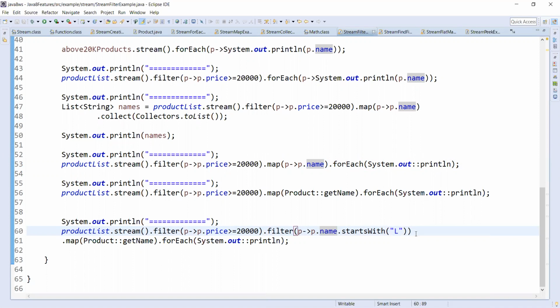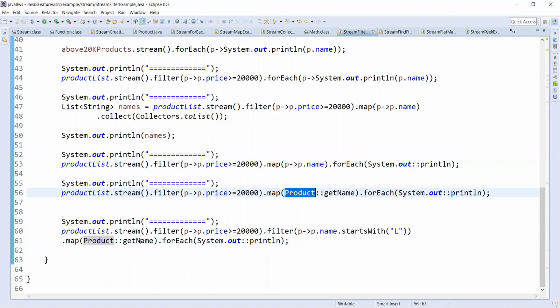After this we get one product, as laptop is the only product which starts with L. And for map, here we are using map with the product's getName method reference operator. So we can use a lambda or the method reference operator.